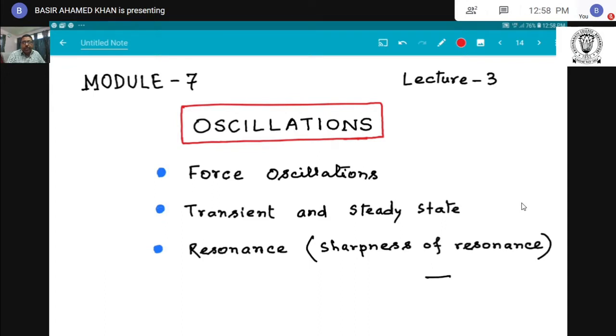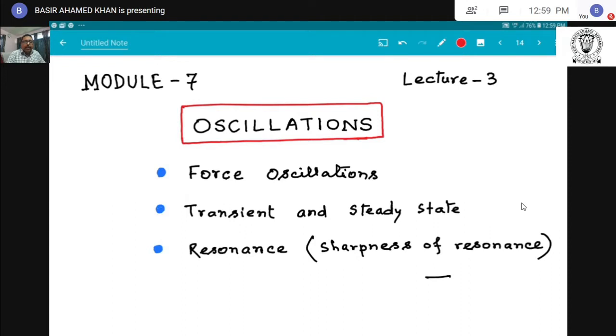In my previous two lectures, I already discussed simple harmonic motion and its solution, and the kinetic energy and potential energy of the simple harmonic oscillator. And in lecture 2, I discussed the damped harmonic oscillator and the different solutions of its differential equation. And in this class today I will discuss forced oscillations,